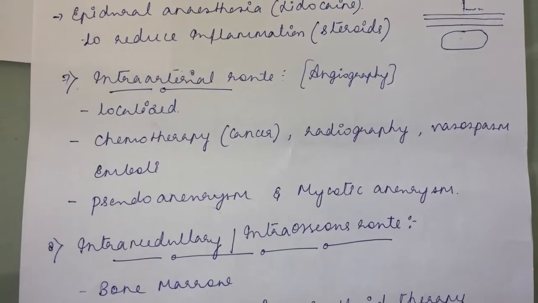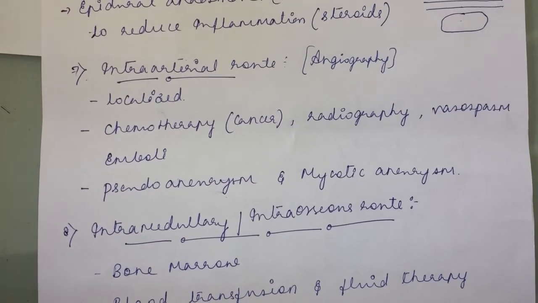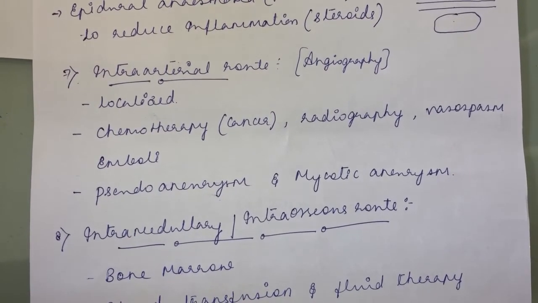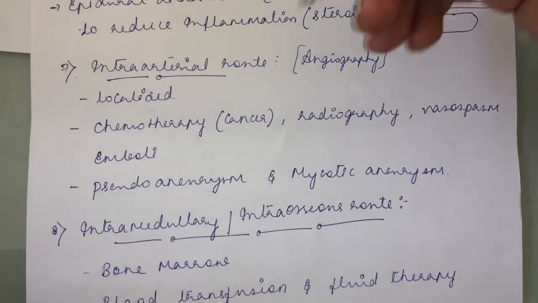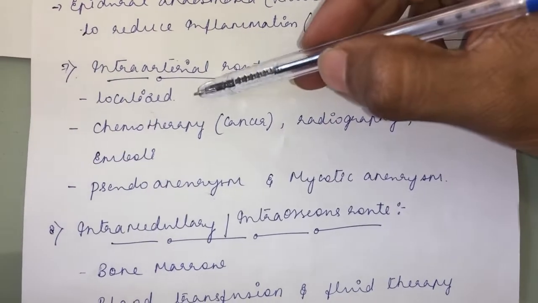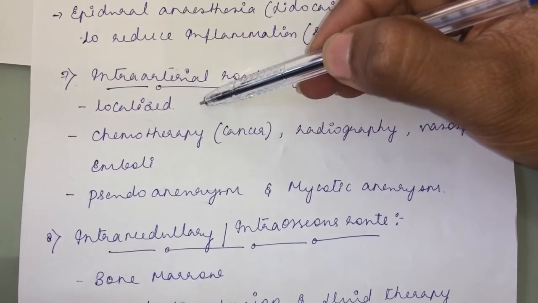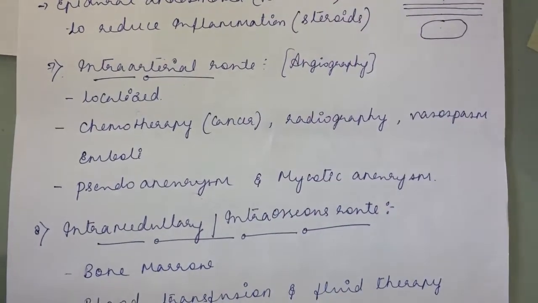The major feature of parenteral administration is that the majority of parenteral routes will produce a generalized effect except a few, and among that exception the intra-arterial route is also included. It produces a localized effect because it will supply only to the specified tissues.